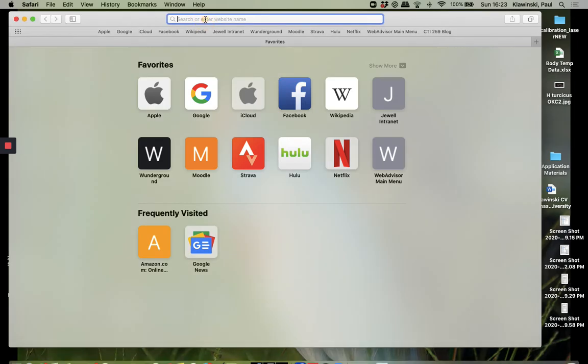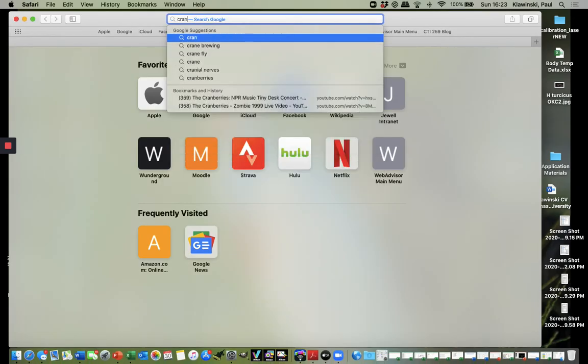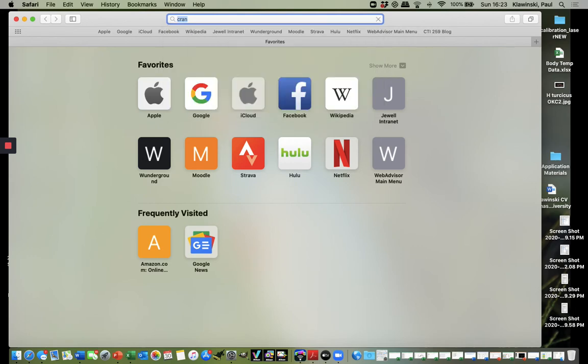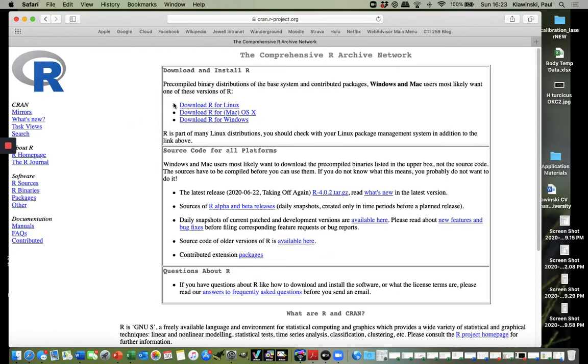So the first thing that you want to do is find R. The website is in the syllabus, but it's held at a place called CRAN, the Comprehensive R Archive Network. If you just search CRAN in your web browser, the first place it will take you to is the R archive. And at the very top of this page are the links for where to go and download it.